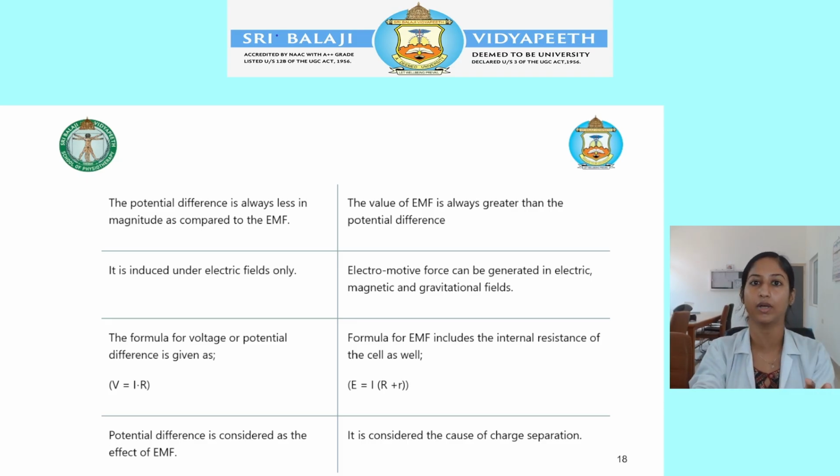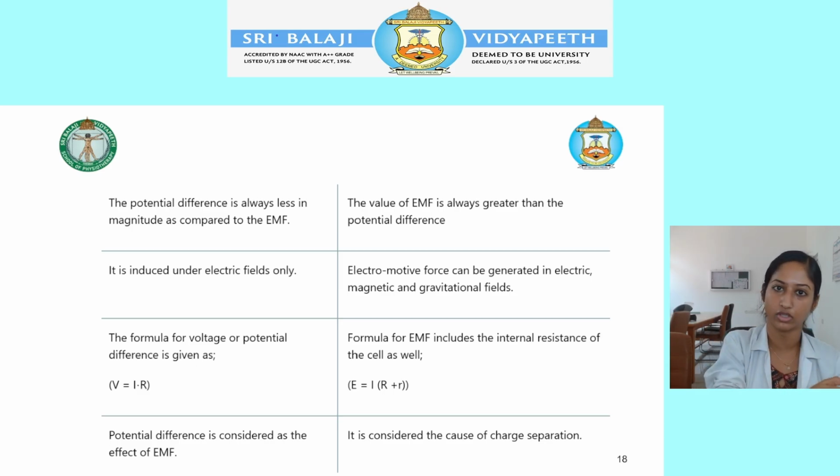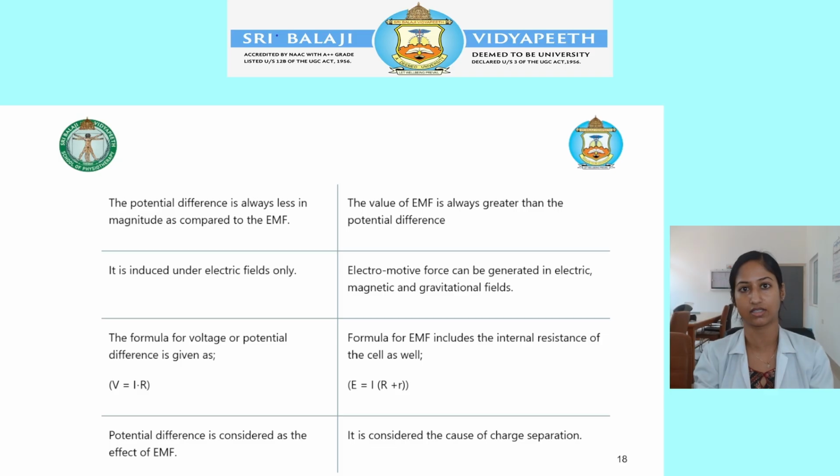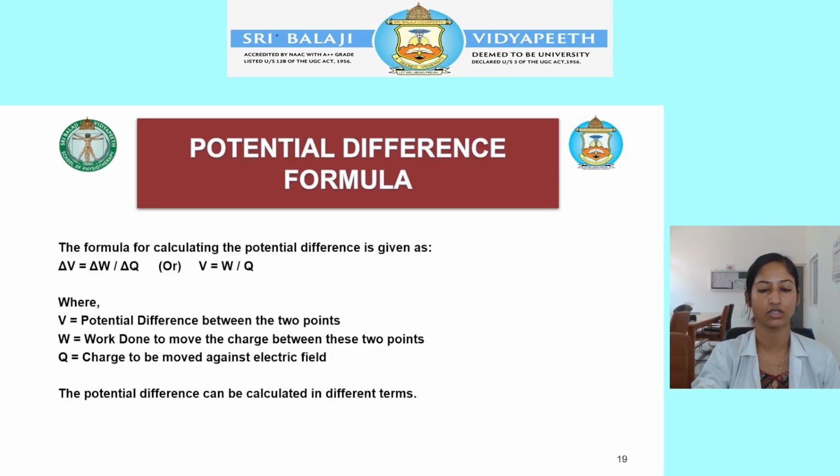So potential difference is how much energy has been used between the 2 points in a closed circuit. In electromotive force, it is how much energy has been supplied throughout the circuit. Potential difference depends on the resistance, and EMF does not depend on the resistance. Potential difference has less value, EMF has more. It works under the electric field, while EMF works under the magnetic and the gravitational field. And the potential difference is the effect of the EMF, and it does not cause the charge separation.